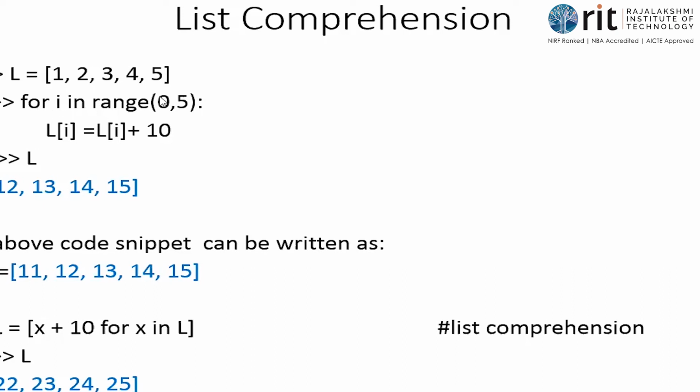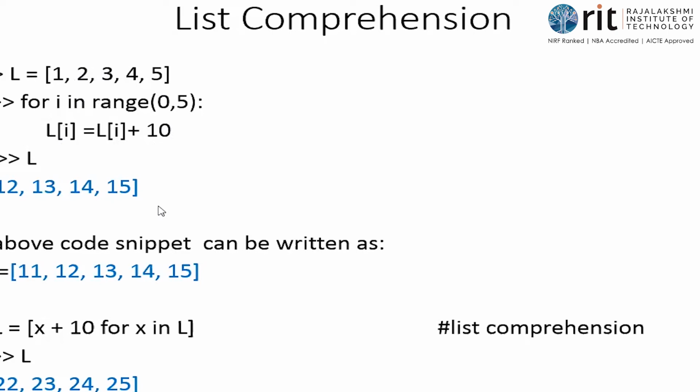I takes the value 1 now. Second iteration, i becomes 1. So L of 1 is equal to L of 1 plus 10. What is L of 1? The value at index 1 is 2, plus 10 is 12. 12 should be stored in which location? L of 1. Then 13, 14, 15. In 5 iterations, i will take values from 0 to 4, and we get 11, 12, 13, 14, 15.